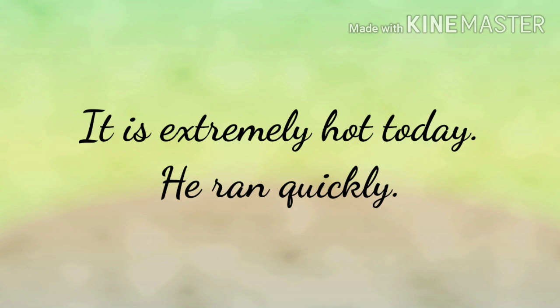Here, the word extremely modifies the adjective hot, so it is an adverb. Next example, he ran quickly. Here, the word quickly modifies the verb ran, so it is an adverb.